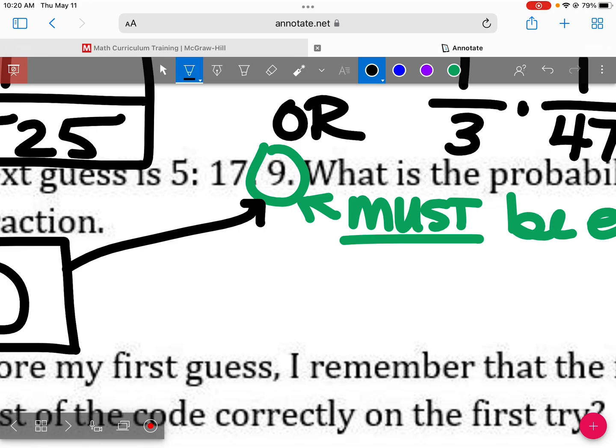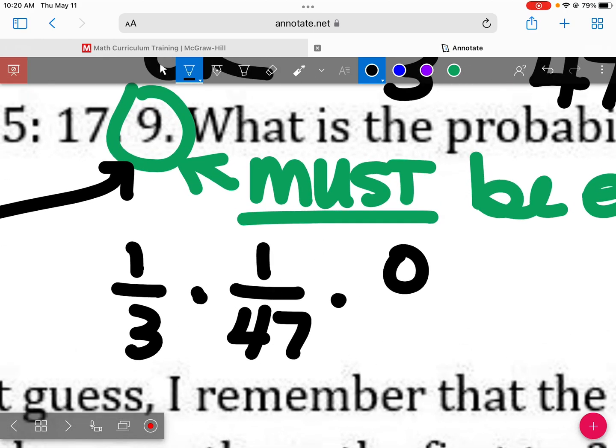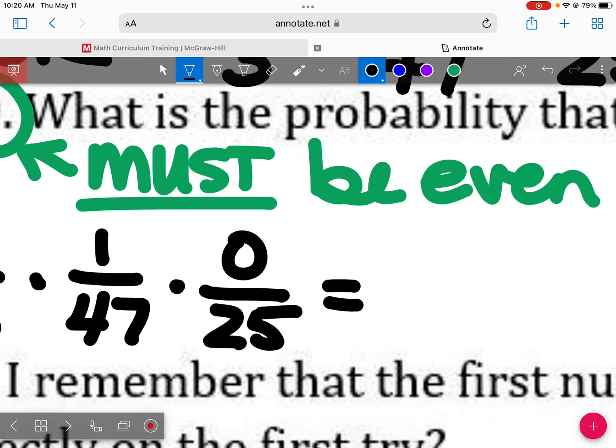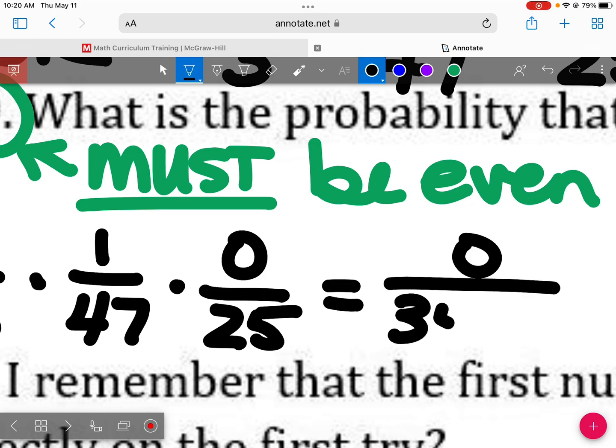5 is one of those 3 numbers. 17, that's not 5, 6, or 7. That's one of the 47 options. We have 25 even numbers, and that is not an even number. We did not make any choices there that were correct. So I would end up with 0 over 35/25, which is the same thing as 0.